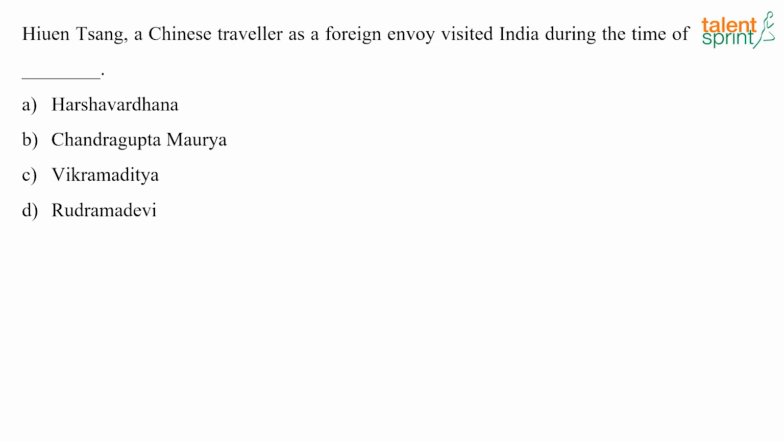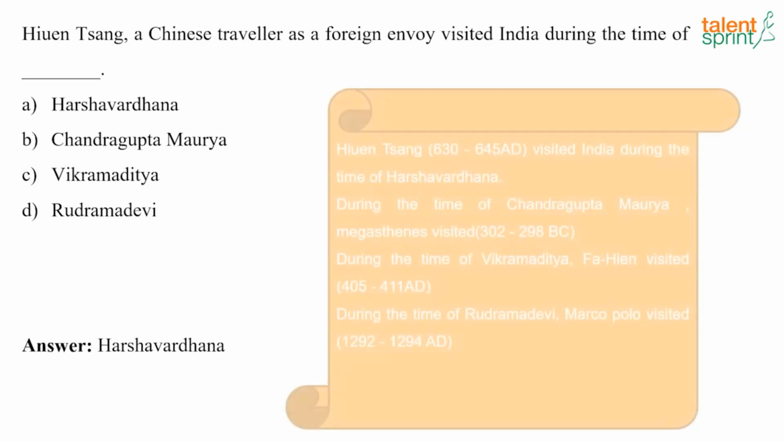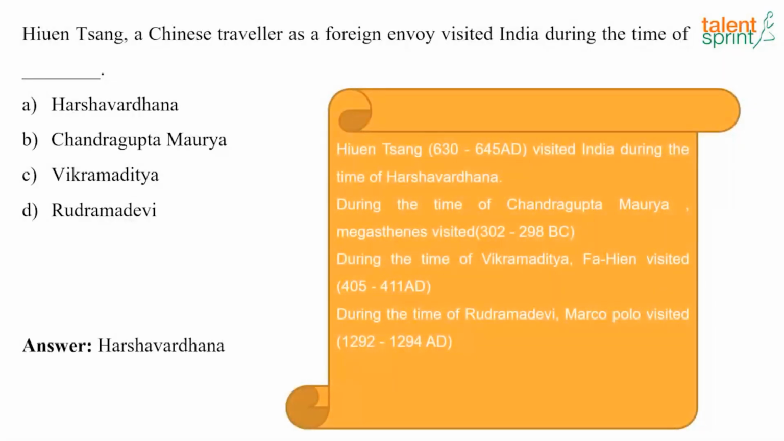Now the next question: Hiuen Tsang, a Chinese traveler and foreign envoy, visited India during the time of blank. And the answer here is Harshavardhana. So Hiuen Tsang visited India around 630 to 645 AD during the time of Harshavardhana, and during the time of Chandragupta Maurya,